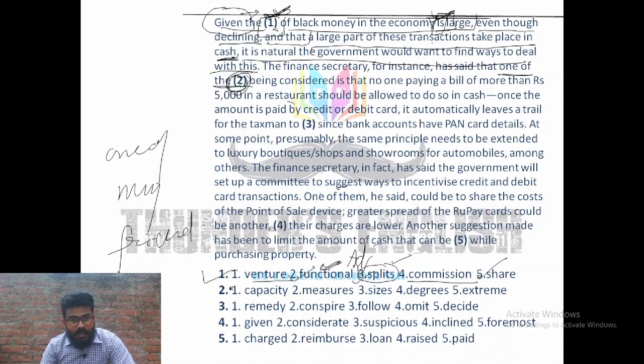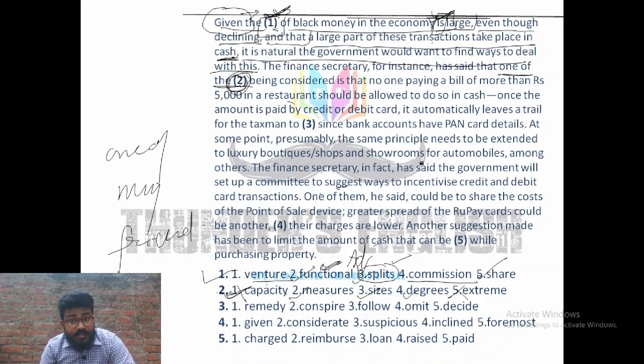So let us eliminate these options, like capacity is singular, can't be used. Measures, yes, it may be possible. Sizes also may be possible. Degrees may be possible. Extreme cannot be there. So we have three options remaining. Two have been eliminated. Now let's go for the logic, right?